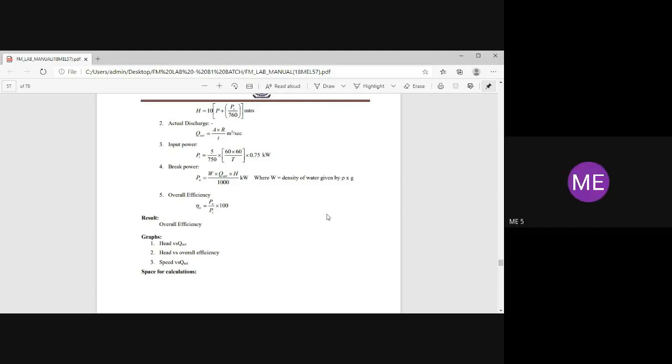Can you tell me the definition of specific gravity? Anybody? What is the definition of specific gravity? You studied this in fluid mechanics. What is specific gravity?